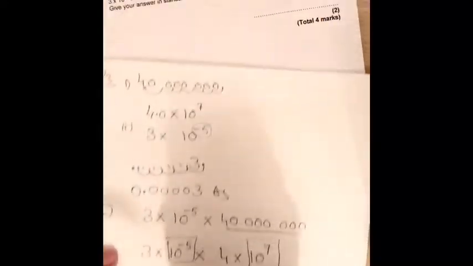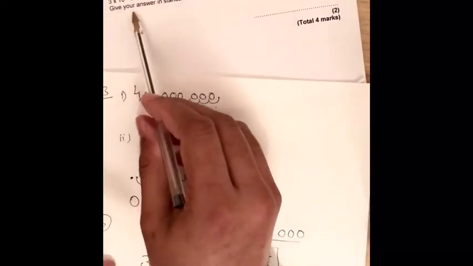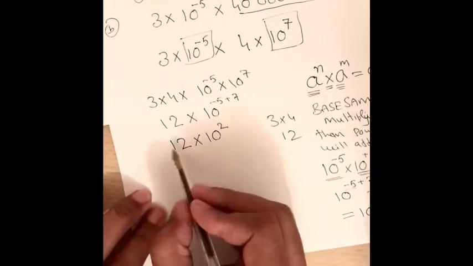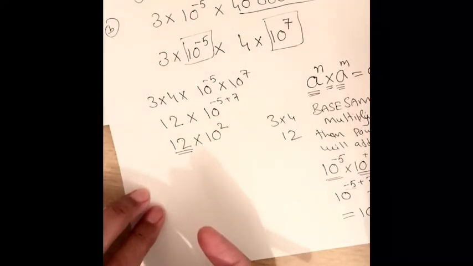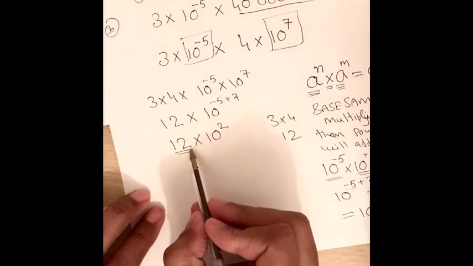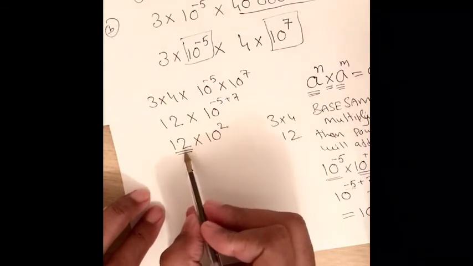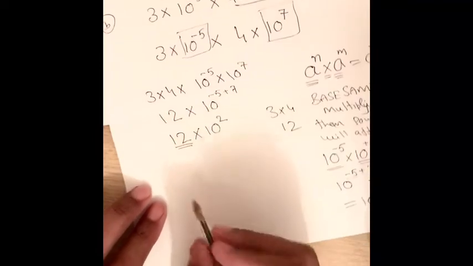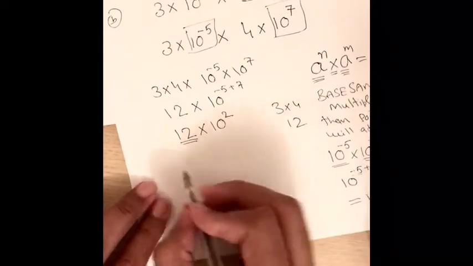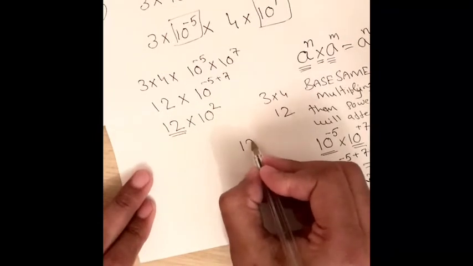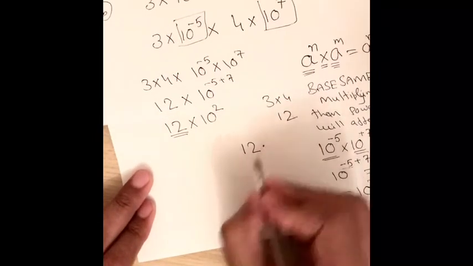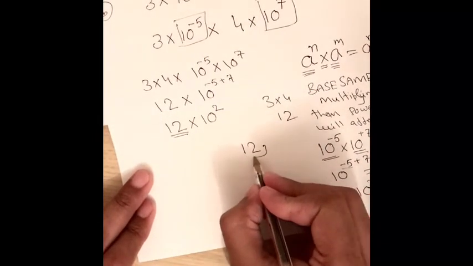Now they are saying to give your answer in standard form. You see that this is 12, which is greater than 10. We have to convert that into standard form to make it a proper answer. What is the standard form of 12? This is the decimal point, and we have to move it to here.